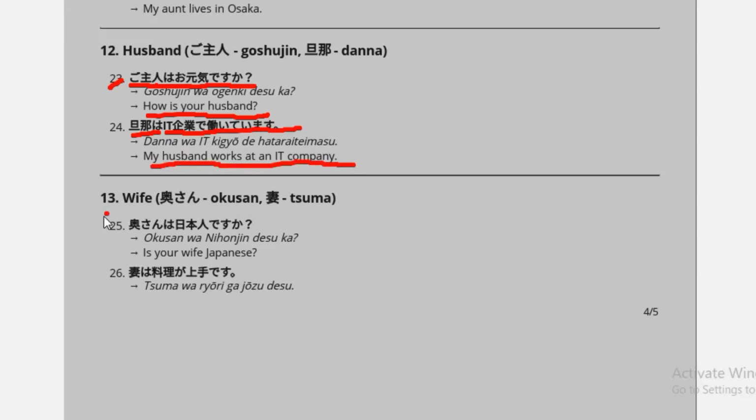And the next example is お給さんは日本語人ですか means is your wife Japanese? Or the next example is means your wife was good at cooking. Next example is 妻は料理が上手です means my wife is good at cooking.